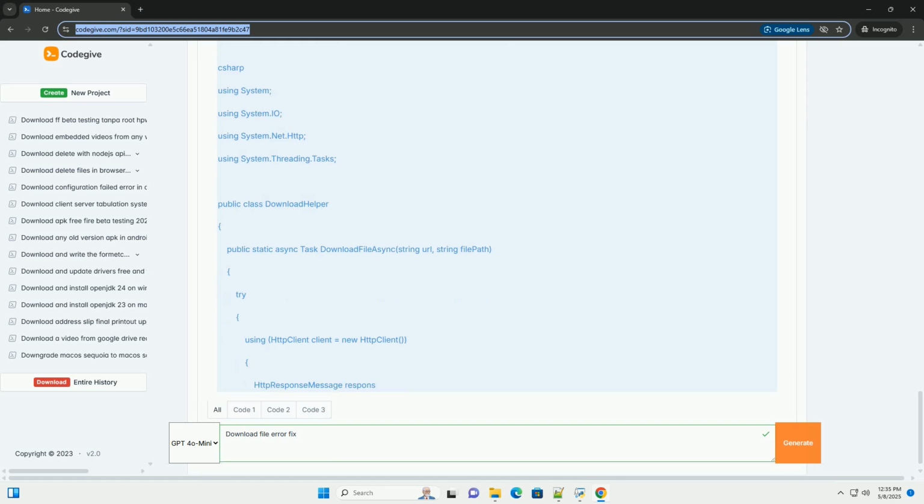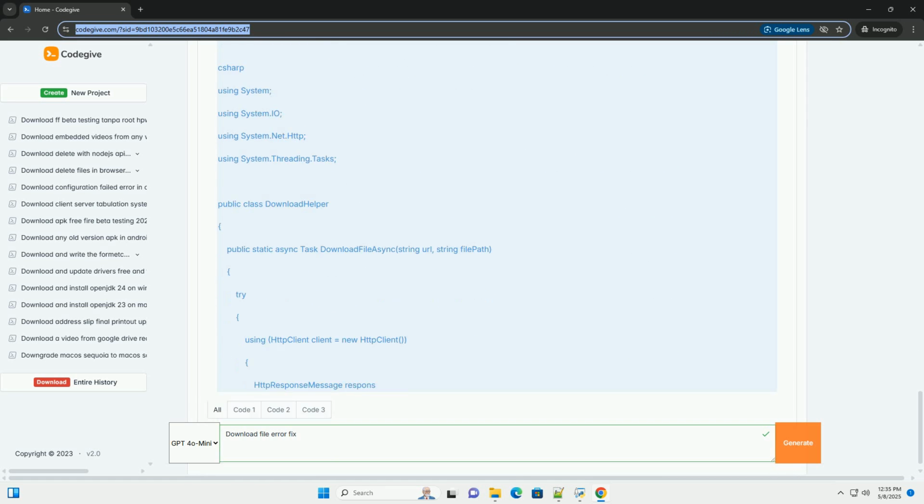Do while loop for reading. Uses a do while loop to read from the content stream until the end of the stream is reached. This ensures that all data is read from the stream. Null check for bytes read. Before writing the buffer to the file, it now checks the value of bytes read. If bytes read is 0, that signals the end of the stream.